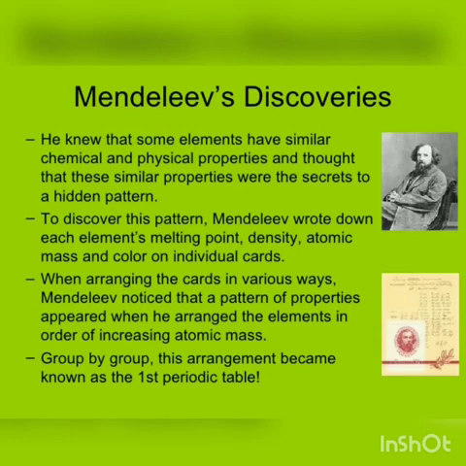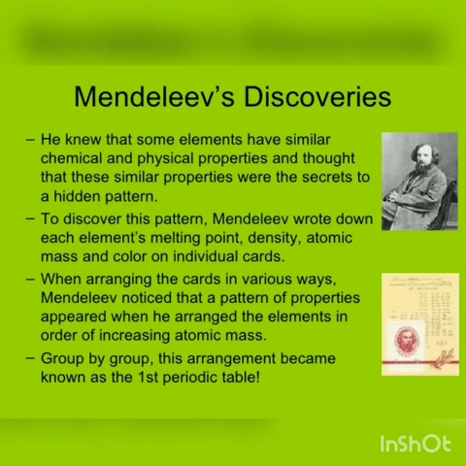To discover this pattern, Mendeleev wrote down each element's melting point, density, atomic mass and color on individual cards. When arranging the cards in various ways, Mendeleev noticed that a pattern of properties appeared when he arranged the elements in order of increasing atomic mass.